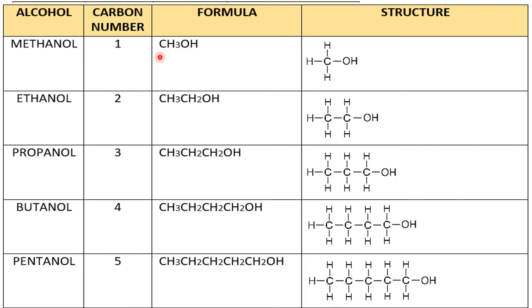Methanol is highly poisonous. During the preparation of ethanol in the industry, by chance, if you go with a wrong procedure, if you prepare methanol in place of ethanol, and unknowingly if you drink, we lose balance first. Okay, then if the dose is more, our eyesight will go down, and if the methanol dose is still more, it is fatal. That means it is definitely poisonous, unfit to drink. Therefore, methanol is unfit, whereas ethanol is fit to drink only under some conditions.